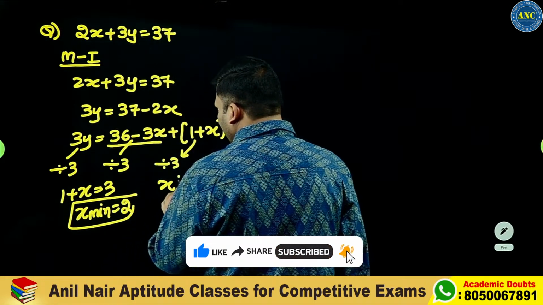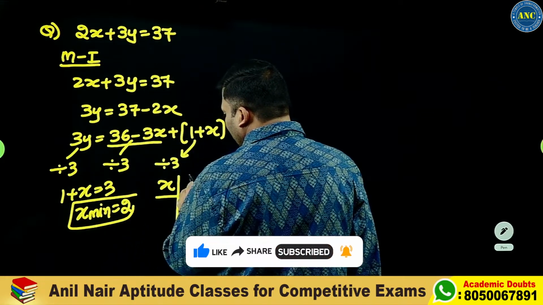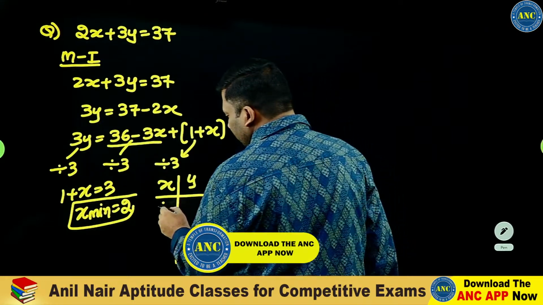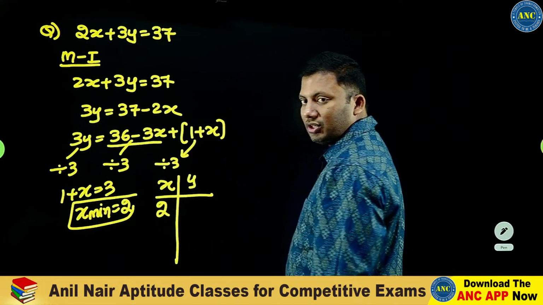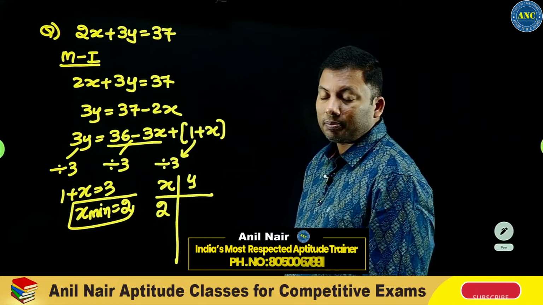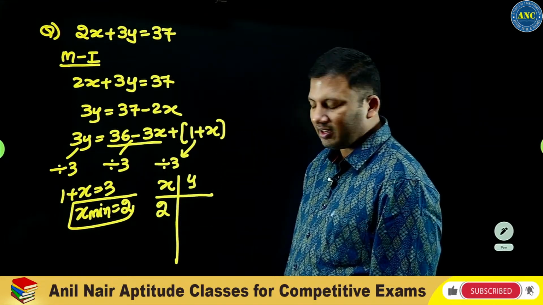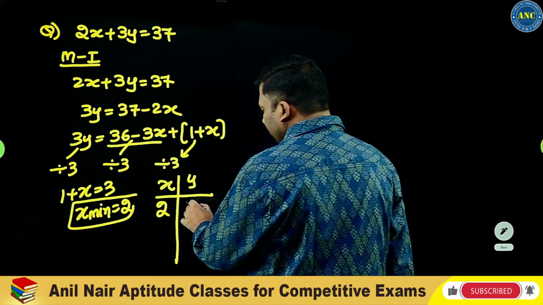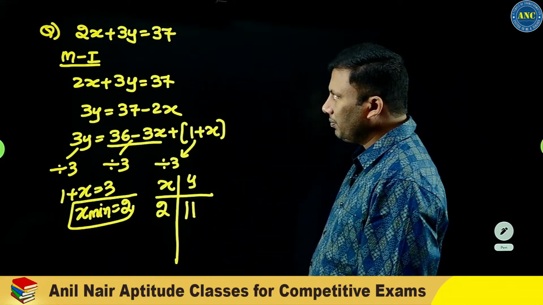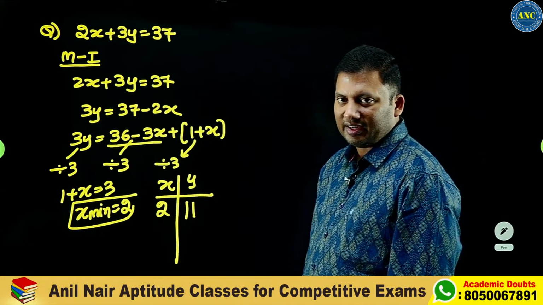Make a table. X minimum will be 2. If x is 2, what will be the value of y? 2 twos are 4, and 37 minus 4 is 33, so y value will be 11. 33 plus 4. I hope the idea is clear.